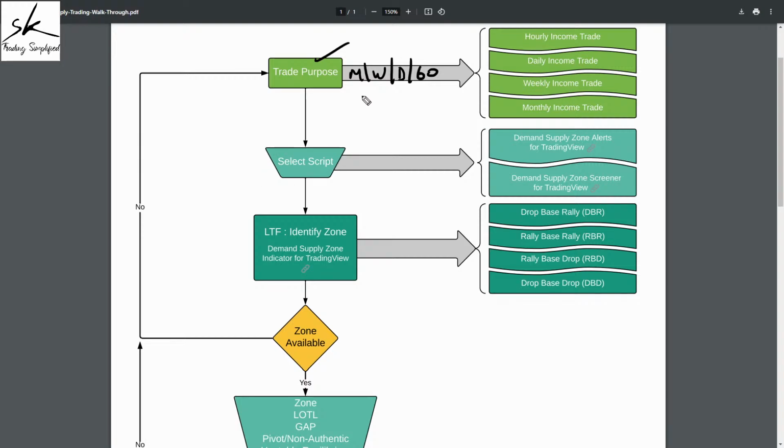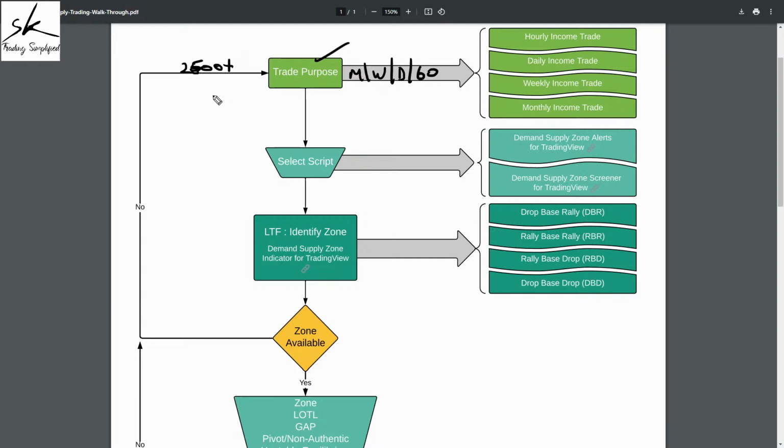Now the next challenge is, yes, I do know my time frames, but there are approximately 2000. In fact, yesterday I updated my list. So yesterday I got a list of around 2500 plus symbols from NSE, right? So currently we have over 2500 symbols that get traded on NSE. So it's humanly not possible that every day we sit and analyze 2500 companies. So what we need to do now is have a process in place for shortlisting symbols.